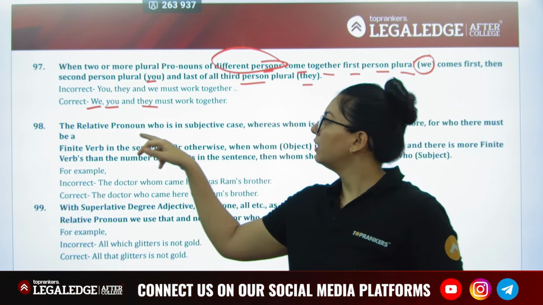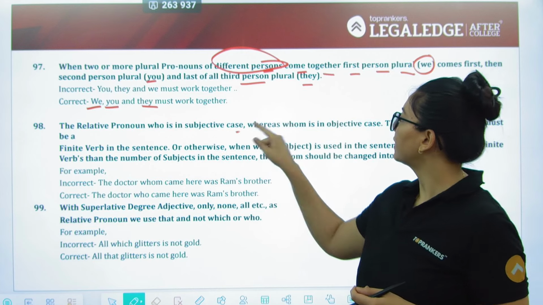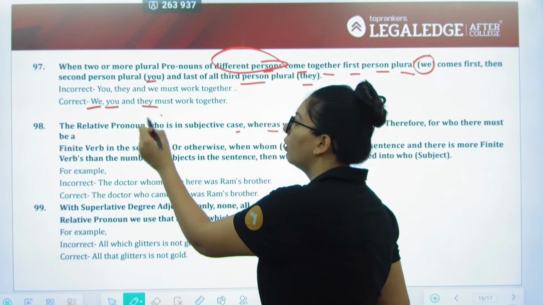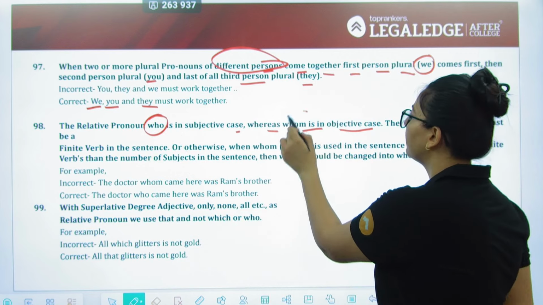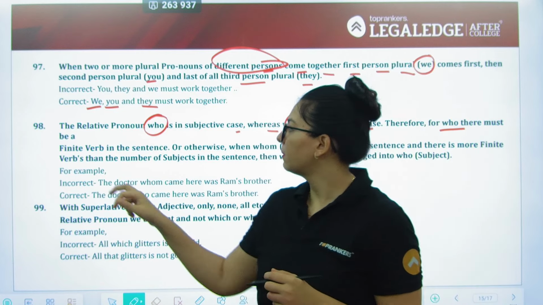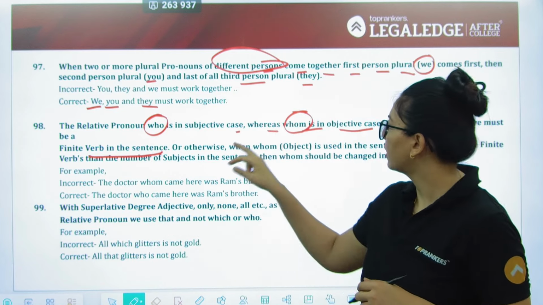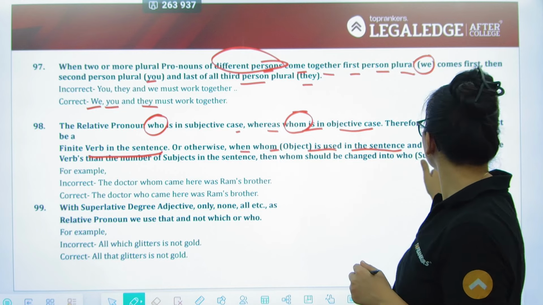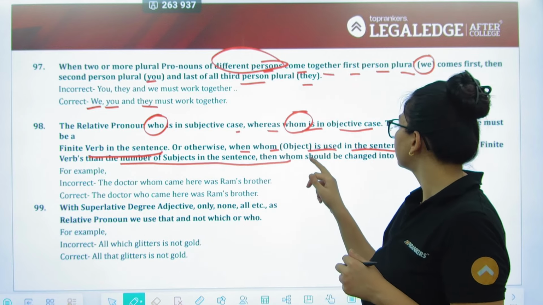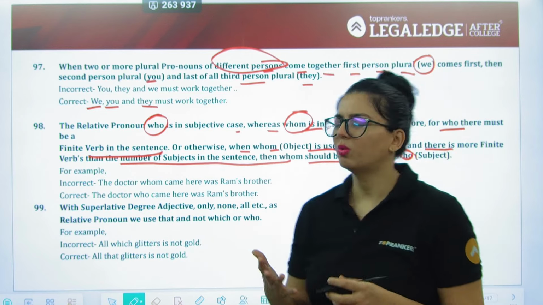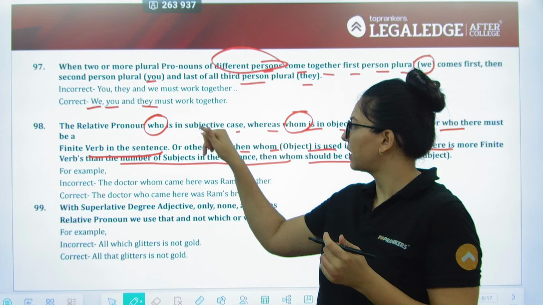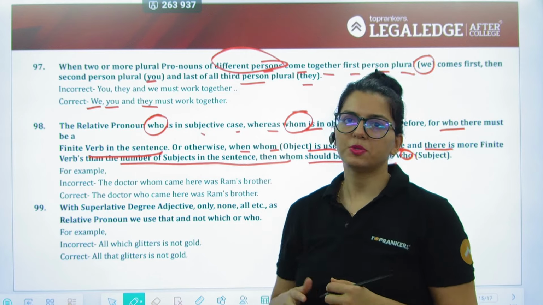Next, the relative pronoun who is in subjective case, whereas whom is in objective case, right? Who हमेशा subjective होता है, whom हमेशा objective होता है. Therefore, for who there must be a finite verb in the sentence, or otherwise when whom, that is the object, is being used, there is more finite verb than the number of subjects in the sentence, then whom should be changed to who. So बहुत ही complicated सा rule है, बस rule इतना बोल रहा है कि who हमेशा subjective में लगाओगे, whom हमेशा objective में लगाओगे.